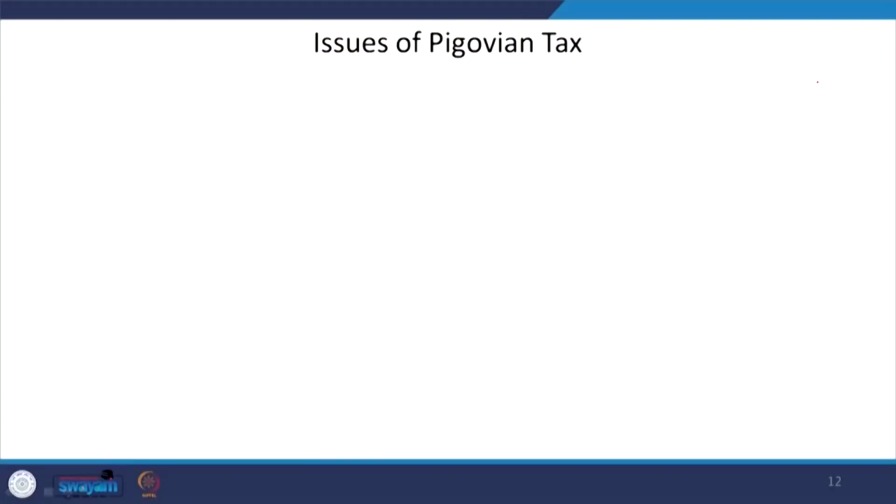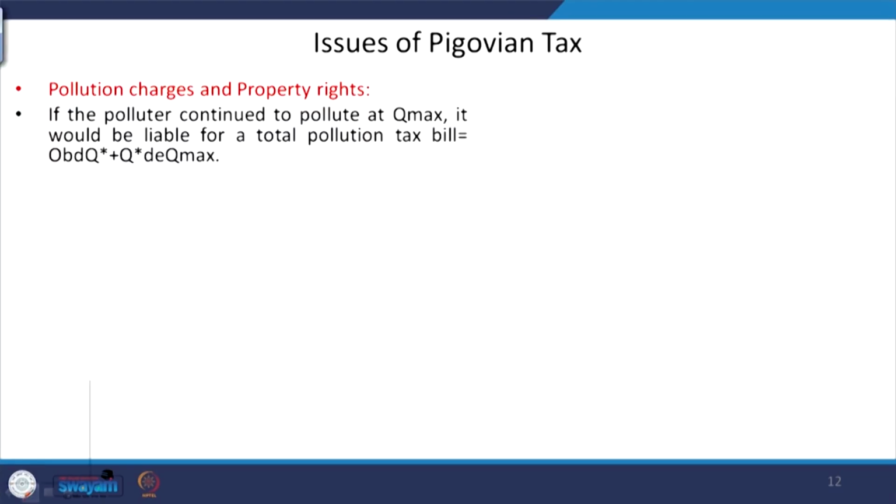Now, we can find out what kind of issues and limitations we are facing in the Pigouvian tax itself. Broadly, we will now be discussing two types of issues. The first one is the Pigouvian tax in terms of property rights. When property rights are defined, or in the presence of property rights, how is this Pigouvian tax functioning? So, now we can draw how this Pigouvian tax is going to function in the case of property rights.